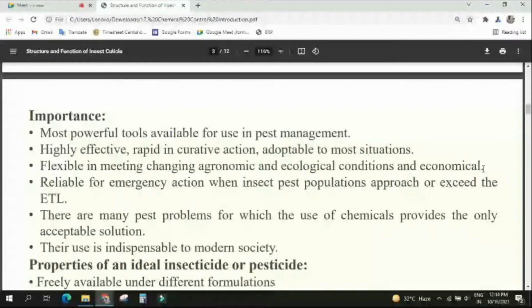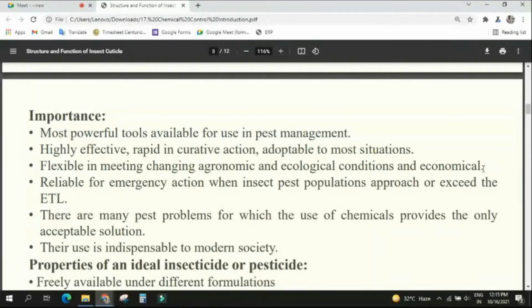So many things modify the agronomical practices and it is not suitable. But in the case of chemical, whatever the planting system, whatever the crop rotation or monocropping, if you apply the chemicals, definitely to some extent they will reduce the pest population. There are terms and conditions, and some disadvantages.